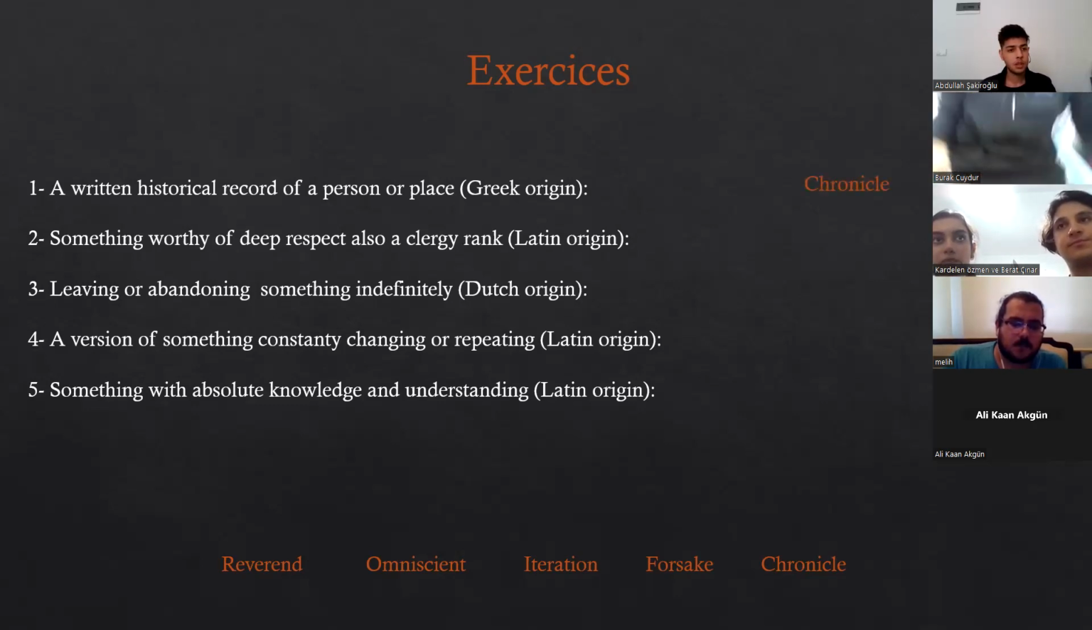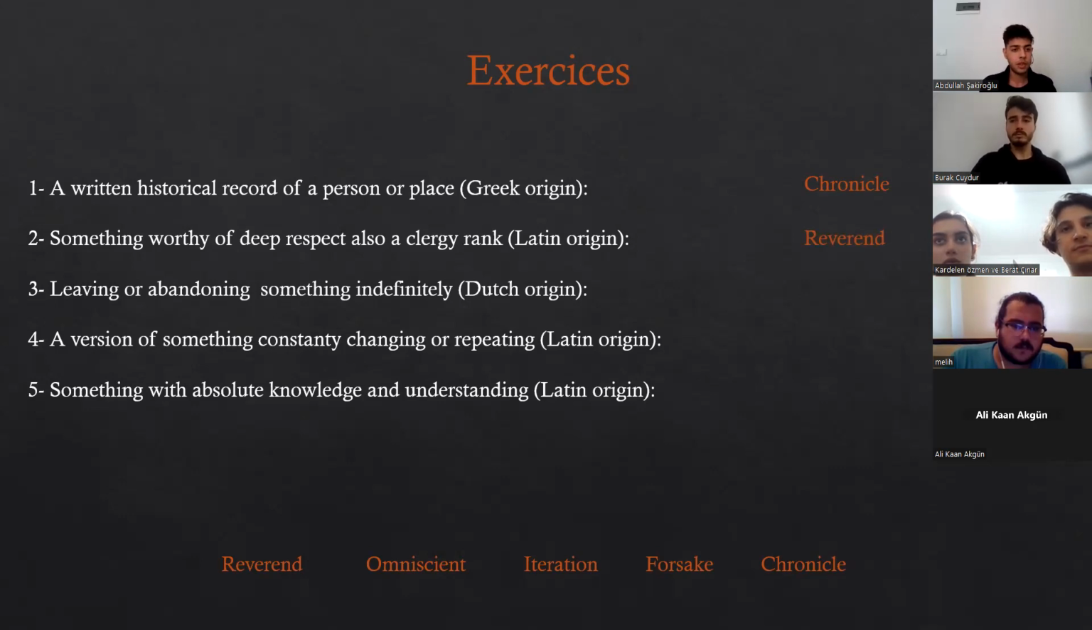Let's get the second one. Something that is worthy of deep respect, also a clergy member, a clergy rank, a Latin originated word. Can someone say this one? Maybe Reverend. Yes, true as well.